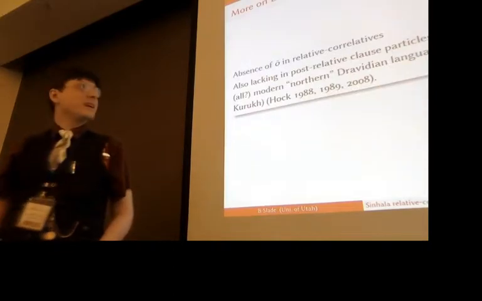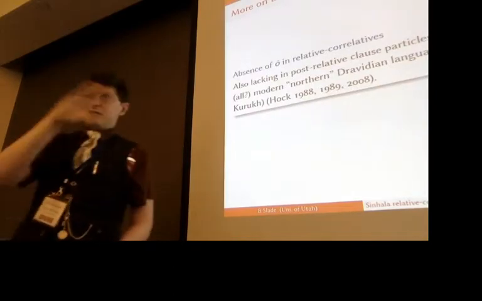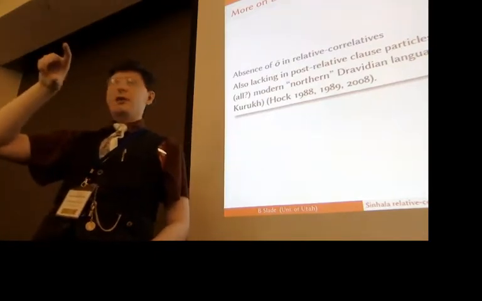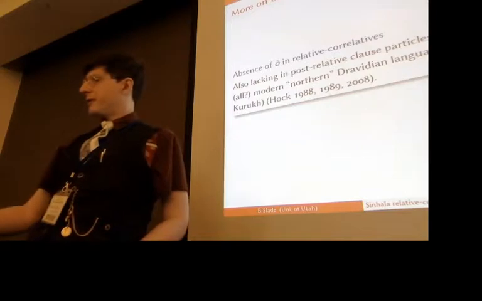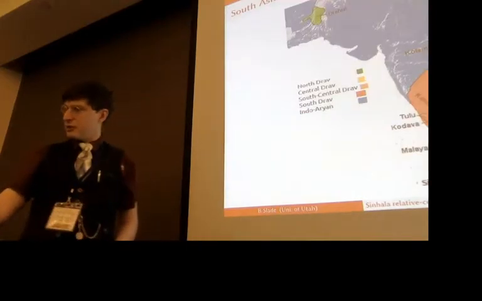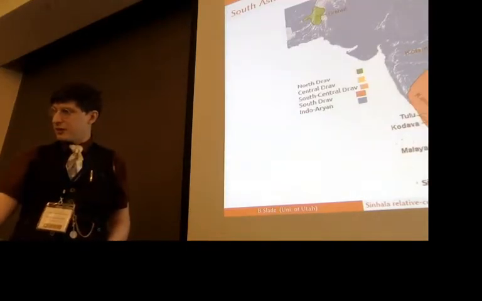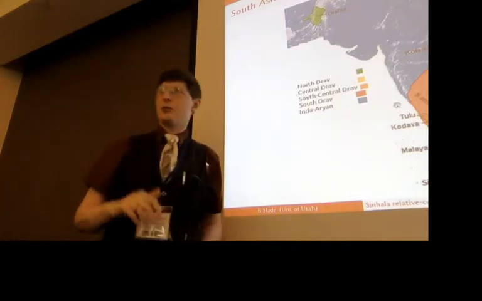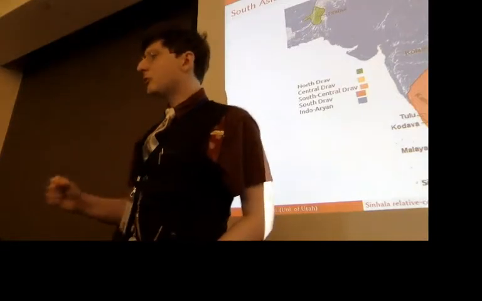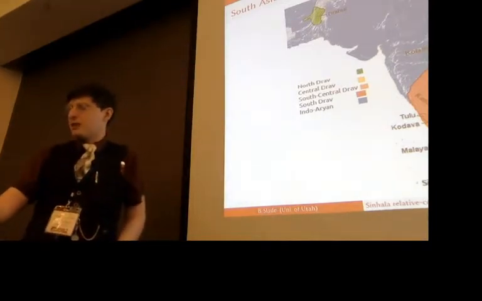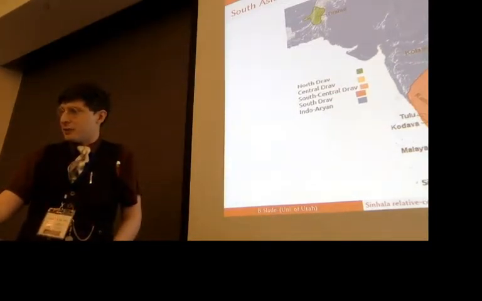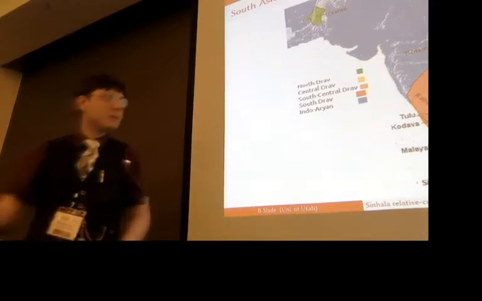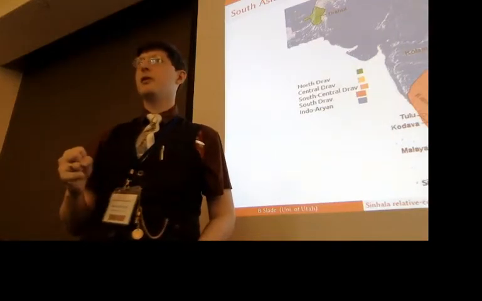The other thing is, except for the southern and south central Dravidian languages, we don't have any evidence of any of these particles ever showing up in relative-correlatives in the other languages. So to go back to this, it's only essentially in these languages down here that we find them. So it's not clear that it's something that we could reconstruct, for instance, for Proto-Dravidian. So it almost looks like a geographic innovation in southern and south central Dravidian and in Sinhala. So maybe it's some sort of convergent development.